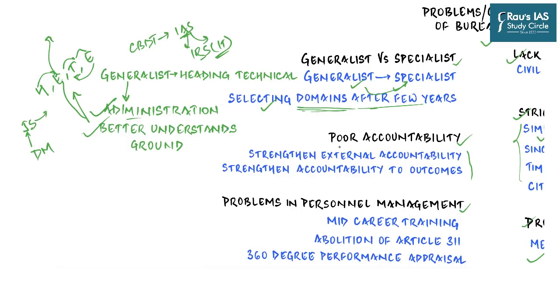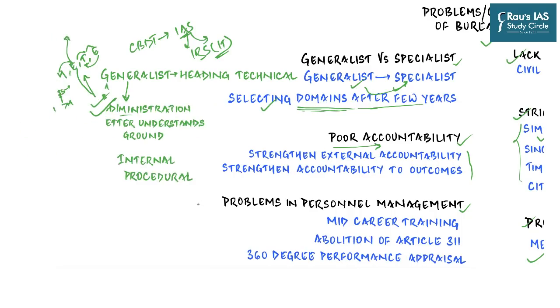But then you have a grave matter of poor accountability when it comes to bureaucracy, and this is a problem which everyone is aware of. So the civil servants are generally accountable within the government to the parliament, to the judiciary, CAG, CVC, Lokayukta. All this is an internal accountability mechanism. Then they are mostly accountable for following rules and regulations, and this is called procedural accountability. If a district magistrate is following what has been written in the rules, it's fine. No one else can question him or her. And so there is a clear-cut lack of external accountability.